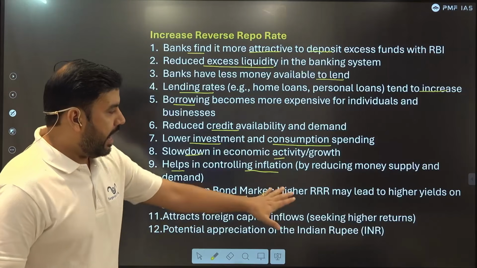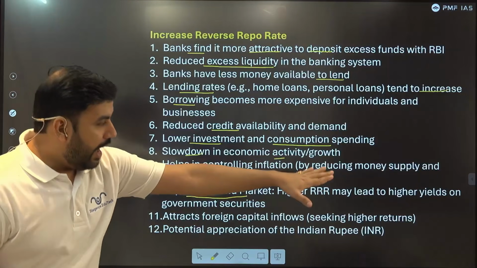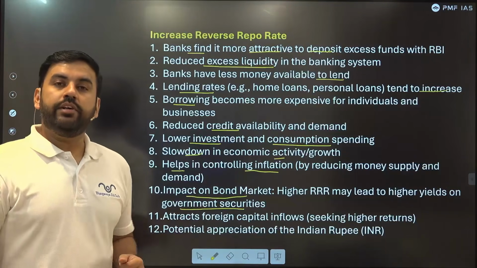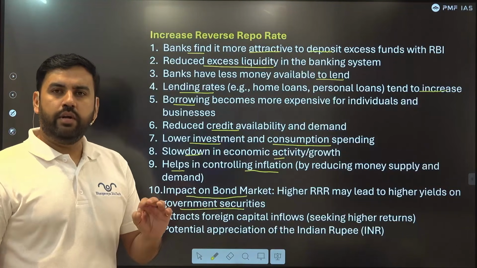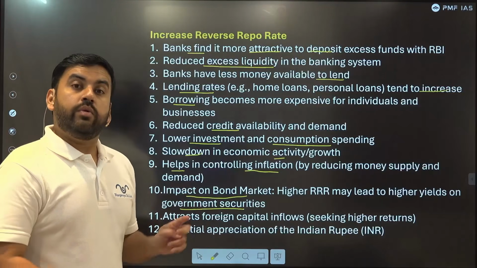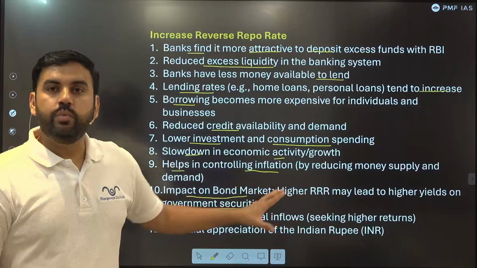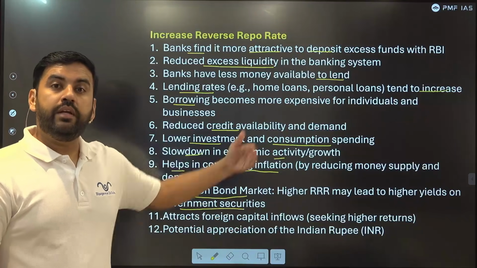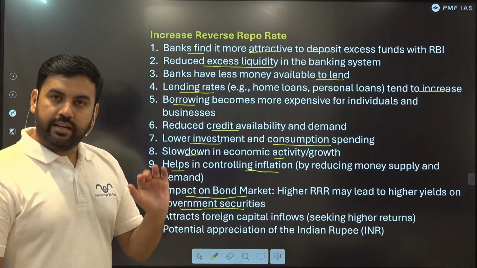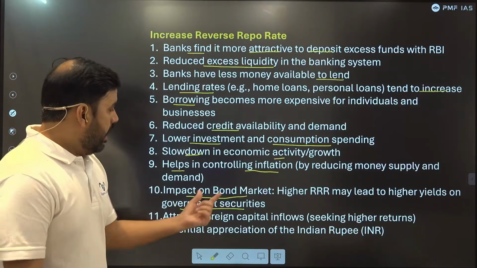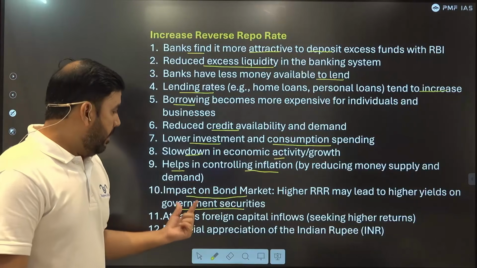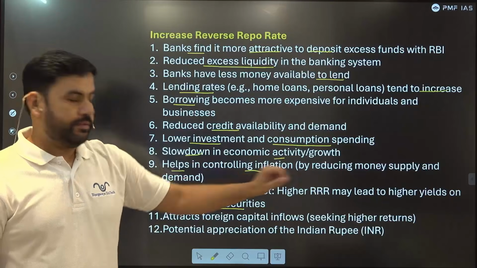Impact on the bond market. Higher RRR may lead to higher yields on the government securities. Obviously, they become more attractive. We'll have this discussion on the bond yields. There's a specific video on our channel. You can go to that video and understand how the bond yields actually work, and the relationship between the rate of interest and the bond yields. But please understand, at this point of time, this is a current affairs discussion. Bond market: higher reverse repo rate means the government securities will yield higher returns.